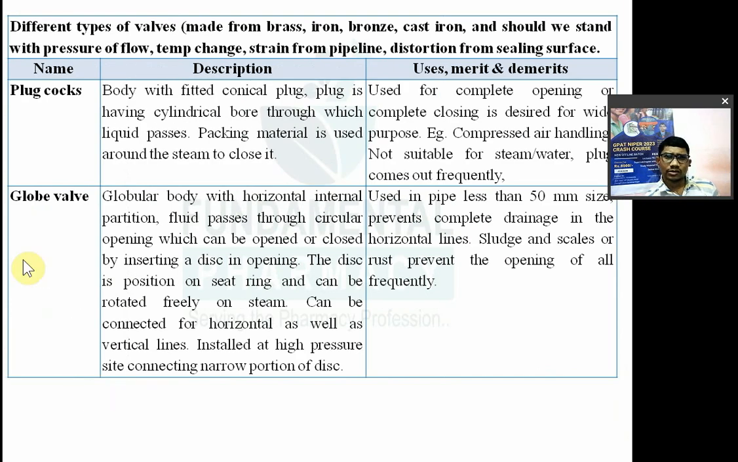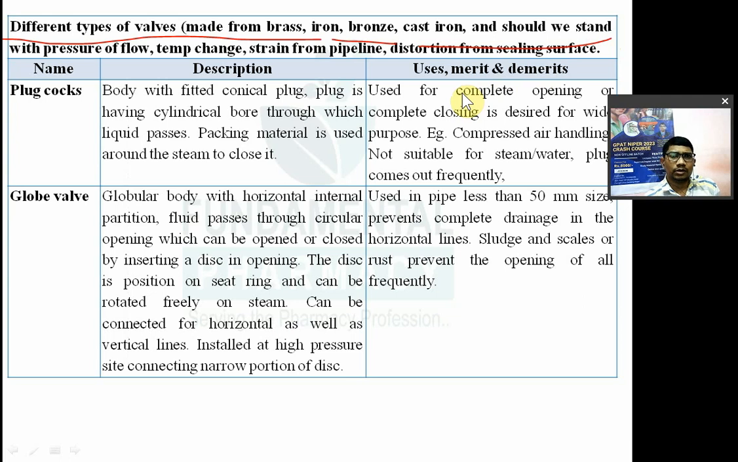So different valves may be made from iron, cast iron, or brass. Valves are made up of brass, iron, bronze, cast iron, and they should withstand high pressure. तो प्रेशर के साथ में टिकना चाहिए उसने। वाल्व बैठाया आपने और अपने पंप चालू किया, मोटर चालू किया और वो वाल्व उखड़ गया, क्या फायदा उसका। So it should withstand the pressure